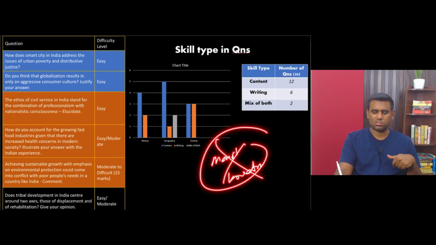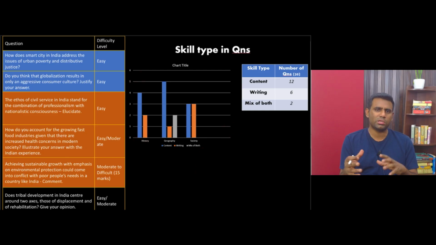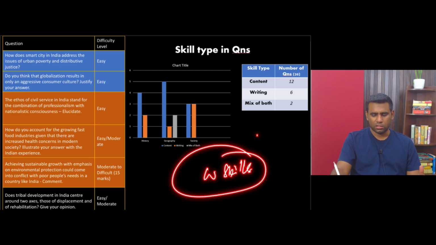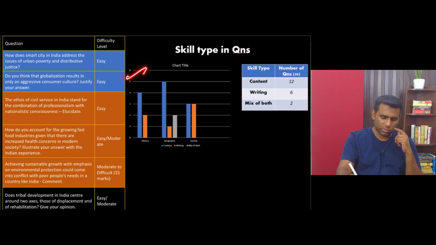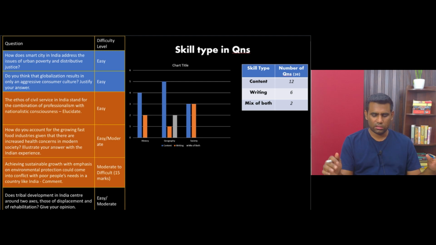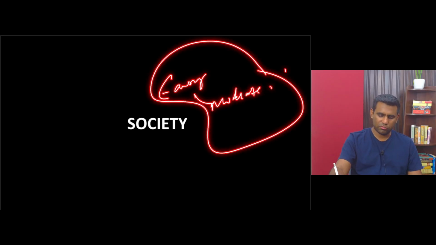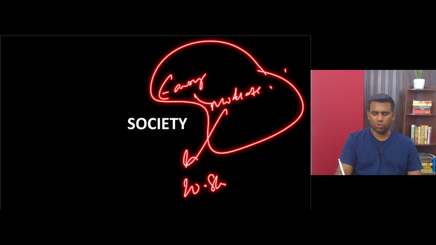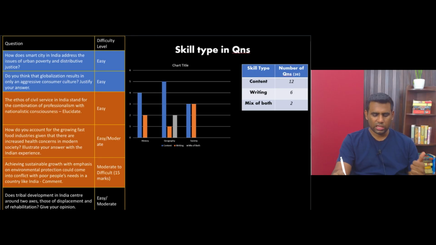So how do you break this? How do you write an answer for these 2 questions without making it feel like a repetition of the same ideas? That's why I say writing skills matter here. The creativity in your writing matters here. That's how you can score, because both the questions are from the same areas, right? So again, society questions, easy type most of them, slightly moderate type 2 of them, and 50% of the questions are simply based on how well you write. Okay, so look at the questions. Why do I say they are easy?